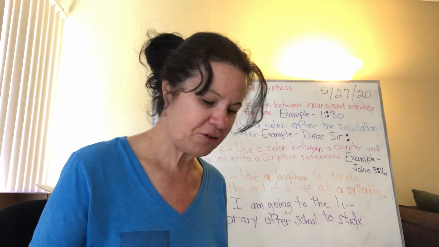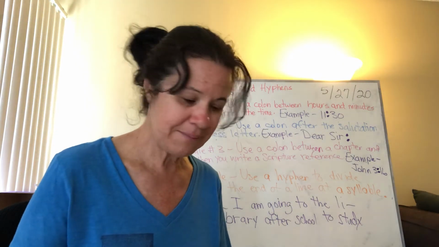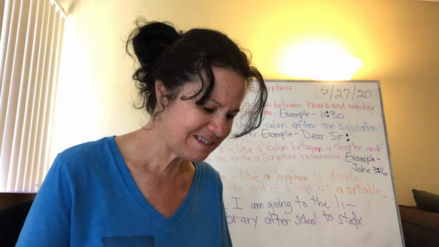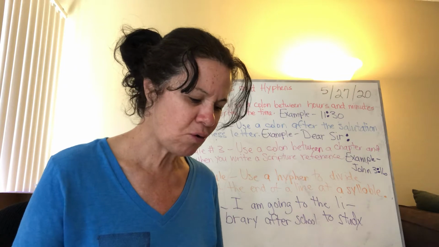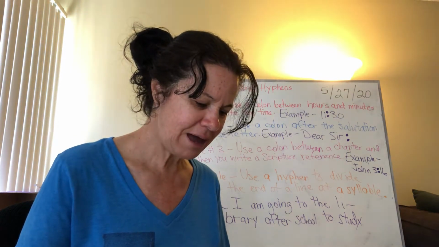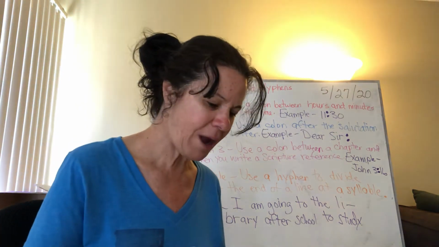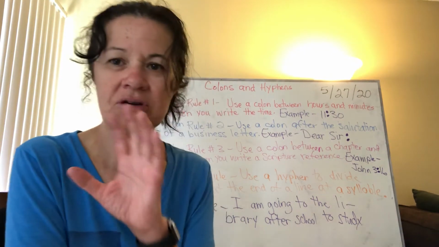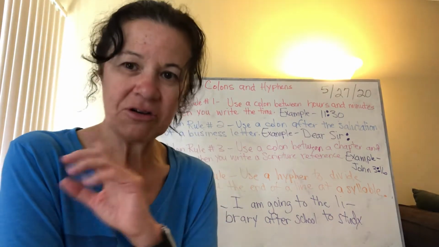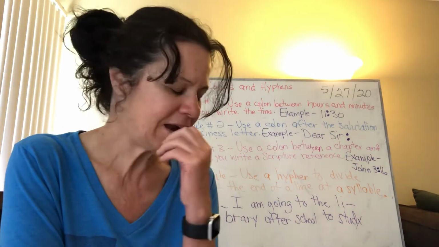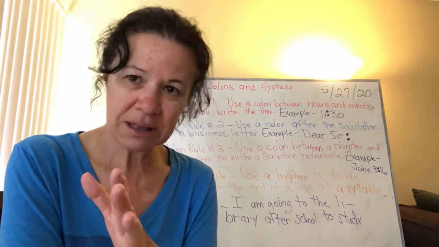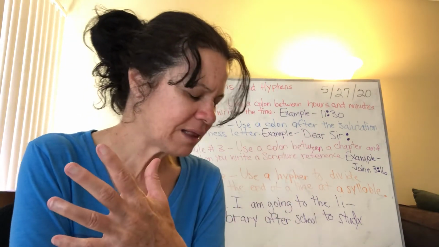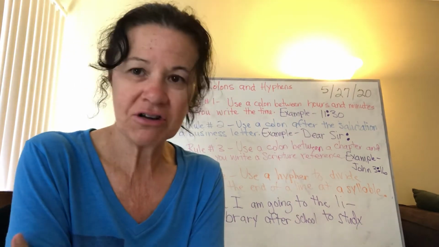So then we're going to semicolons, all right? It says, use a semicolon to separate the parts of a compound sentence if they are not joined by and, but, or, nor, for, and yet, okay? So our example is: Wait on the Lord; be of good courage. So if you're not using a connecting word, then use a semicolon. If you are, you'd put a comma and the word and. You could write that: Wait on the Lord, and be of good courage.